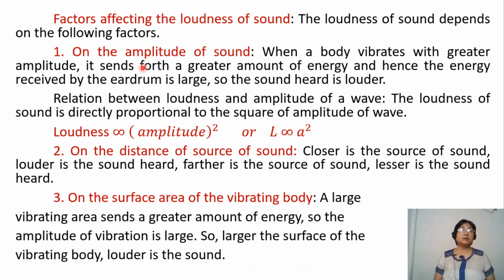The factors affecting the loudness of sound. There are 4 of them. Please learn them carefully. Okay? The loudness of sound depends on the following factors. Number 1, on the amplitude of sound. When a body vibrates with greater amplitude, it sends forth a greater amount of energy, and hence the energy received by the eardrum is large. So the sound heard is louder.